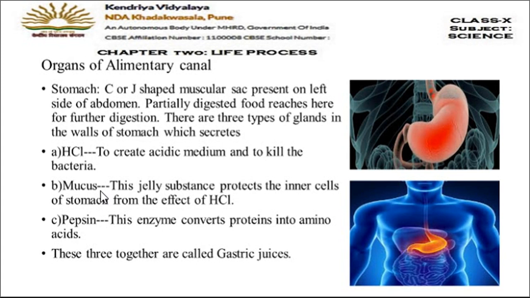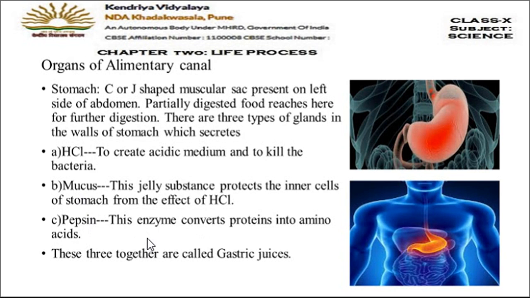Now, the third substance released by the wall of the stomach is pepsin. Pepsin is an enzyme, and the function of this enzyme is to convert proteins into amino acids. Amino acid is the simpler form of protein. So, when the proteins break down, they come into amino acid structure. And all these three substances together are called gastric juices. The stomach secretes the gastric juice. And what does the gastric juice contain? Gastric juice contains HCl, mucus, and pepsin.